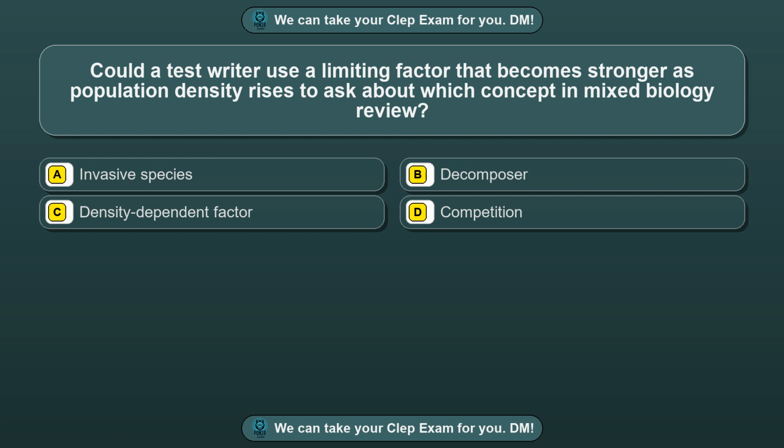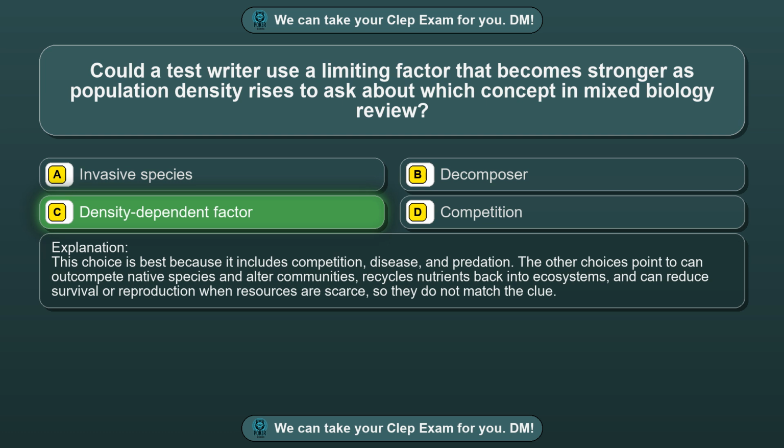Question 58. Could a test writer use a limiting factor that becomes stronger as population density rises to ask about which concept in mixed biology review? Option A, invasive species. Option B, decomposer. Option C, density-dependent factor. Option D, competition. The correct answer is option C, density-dependent factor.